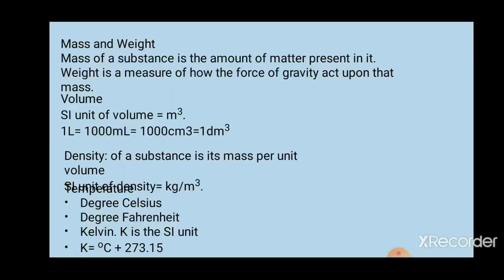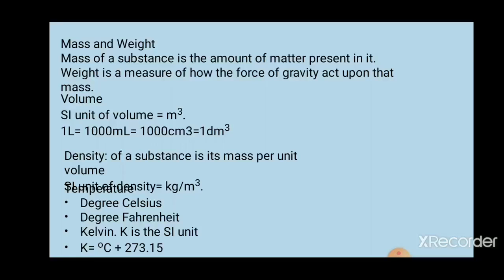So what is the definition of density? It is nothing but the mass of a substance per unit volume, or mass by volume. Like that also you can write. Density is equal to mass by volume. So what is the SI unit of density? It is kg per meter cube. Mass divided by volume. The SI unit of mass is kg, and the SI unit of volume is meter cube. So based on that, the SI unit of density is kg by meter cube, or kg per meter cube.